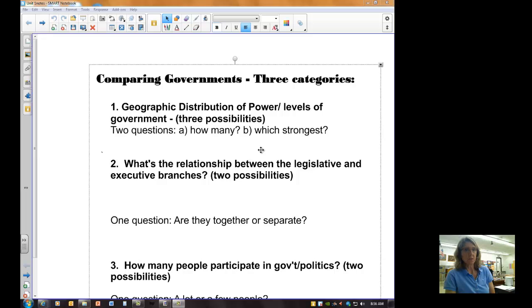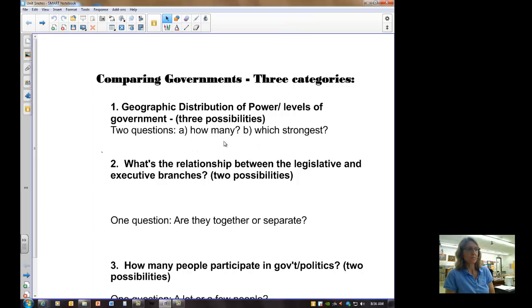So the first question is, how many levels of government? And the answer to this is either going to be 1 or 2. So right here, 1 or 2 levels of government. If the answer is 2, you have a follow-up question. And the follow-up question is, which of the 2 levels is strongest?